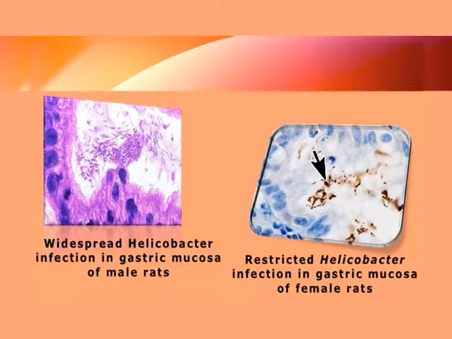Coming to another very interesting point, Helicobacter, this group of bacteria, colonizes the gastric mucosa, causing the dreadful disease of gastric ulcer. In the case of female rat, you can see the bacterial colonization is restricted, again because of the female sex hormone. But in the absence of the female sex hormone, there will be more colonization of Helicobacter and more incidence of gastric ulcer disease.